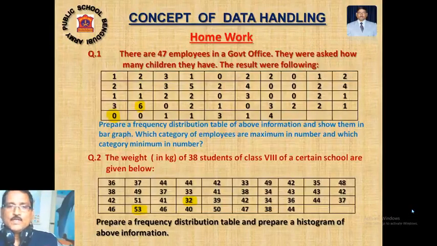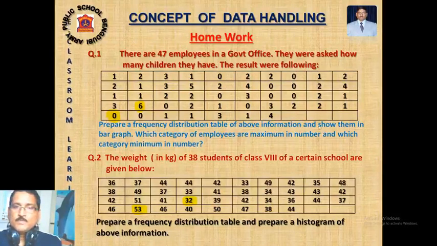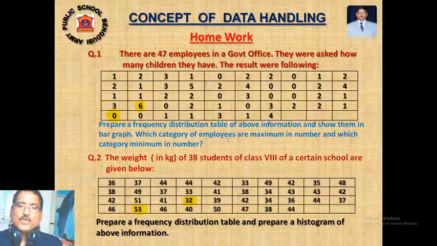Now I am giving you some homework, in the same way that I have taught you. In the first one, the lowest observation is 0 and the highest is 6. So here there is no need to take the help of group class intervals. You just prepare the frequency distribution table score-wise. Prepare the frequency distribution table from the above information, and answer which category of employee has the maximum number, and which has the minimum number.